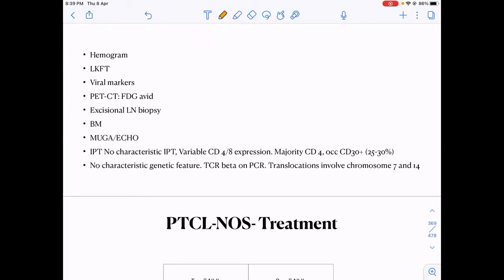Then if there is bone marrow involvement, it directly becomes a stage 4. Then as I'm planning to give anthracyclines to the patient, I should get an echo done. Then I have to do immunophenotyping to know which kind of lymphoma it is. And we have already read that for PTCL NOS, there is no characteristic immunophenotype finding and no characteristic genetic finding.